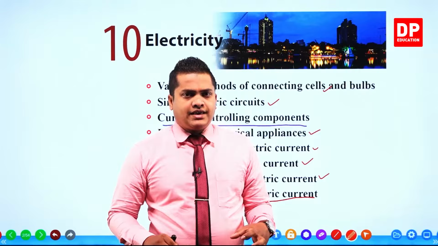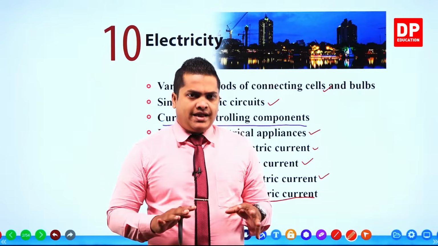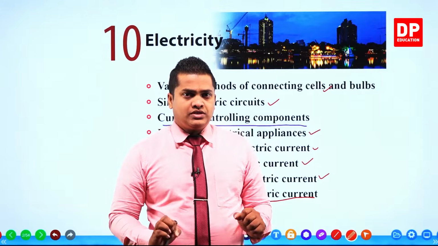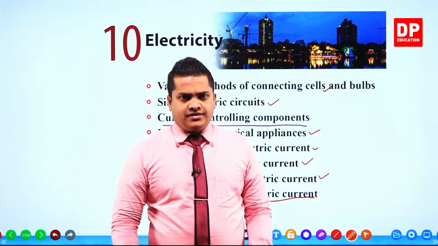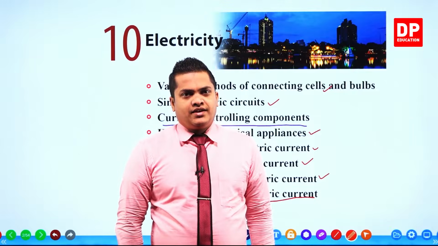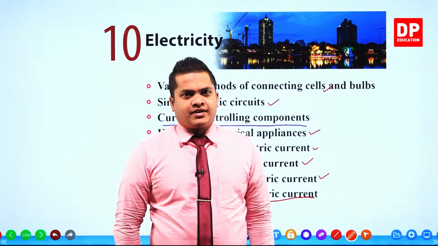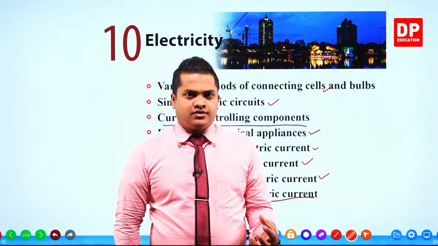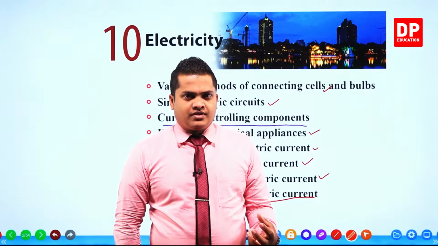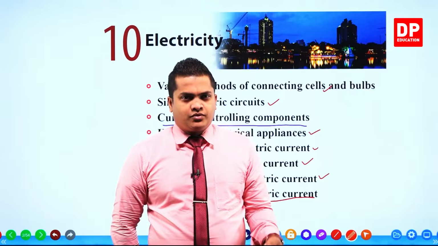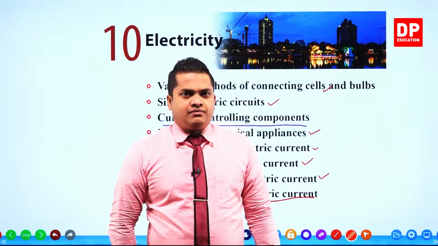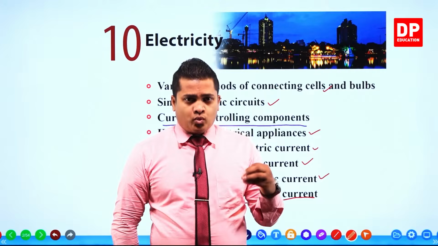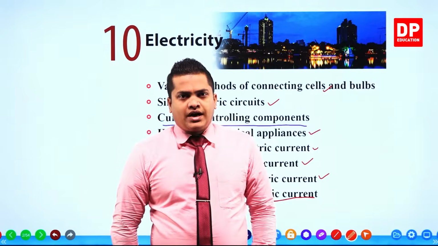So my dear children, in order to plate gold or any other kind of metal on a different kind of metal, we use the method called electroplating. Here we provide electricity to a certain type of solution, which we refer to as an electrolyte. So to an electrolyte, we are providing electricity. In that way, we can plate the particular metal we need on a different item.